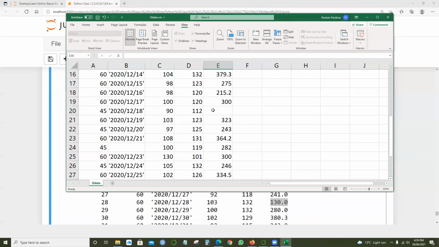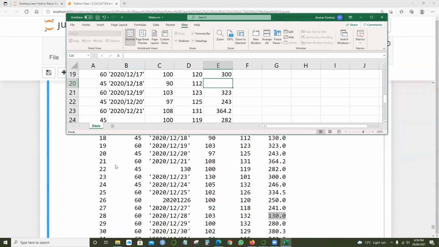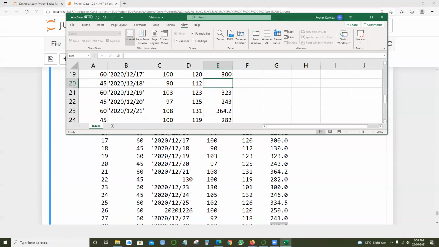And there is something again over here, 45. Let me scroll a little bit up. 45 and 20, right? Line number 20. Yes, this is the one. We got line number 20, 45 value.